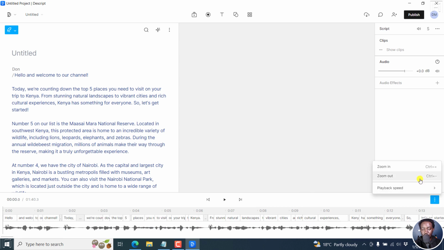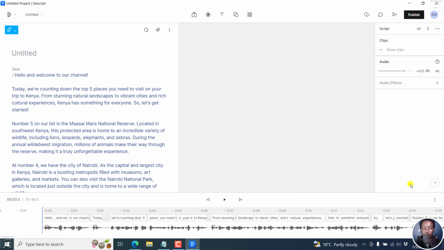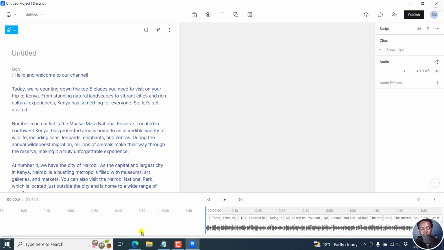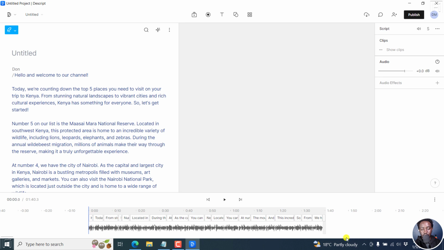And you can zoom out to see how everything looks. Let's see where we are at, and I believe we should be done with that. So if I actually play this.